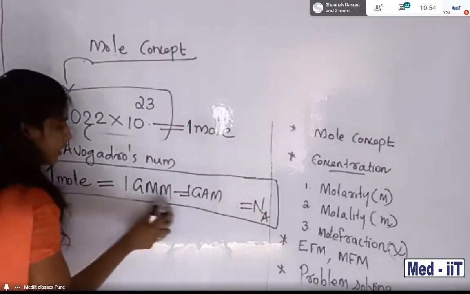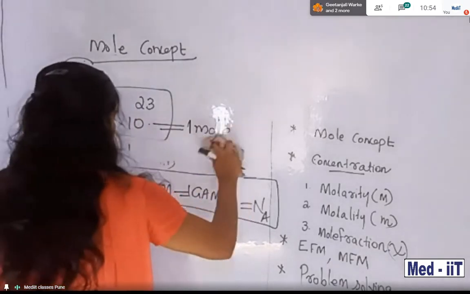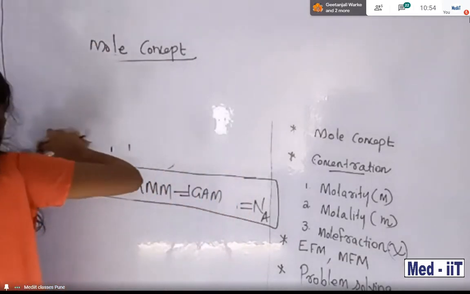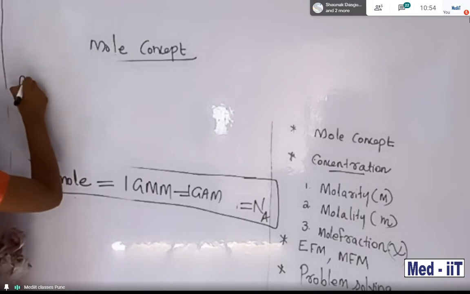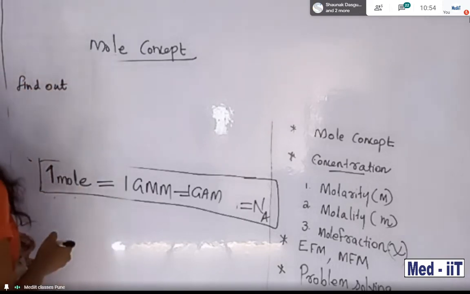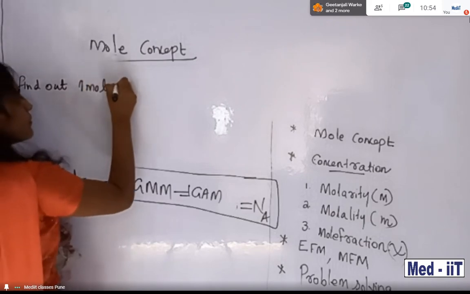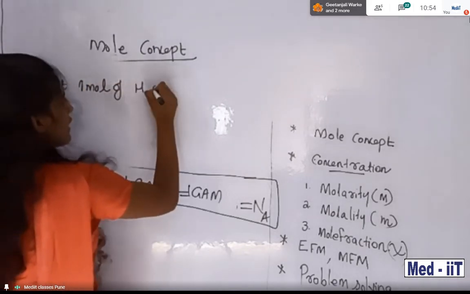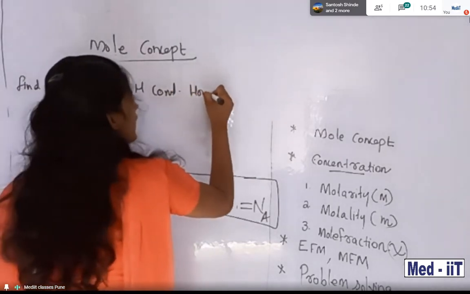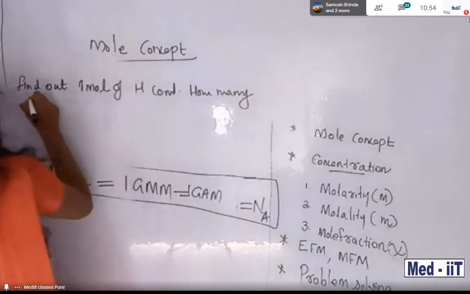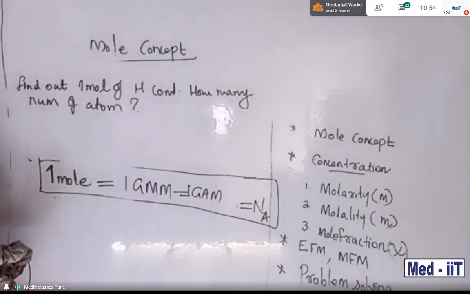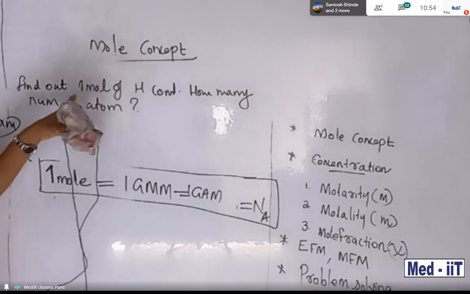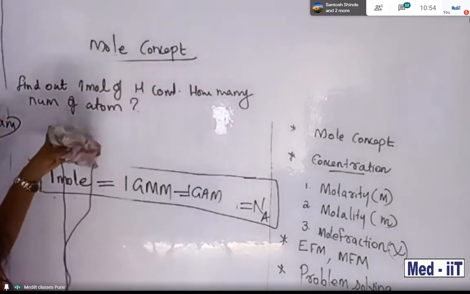I will help you. What do you mean by these equations? Look, students, with the help of an example it is very easy for you. In your question, find out how many atoms 1 mole of hydrogen contains.